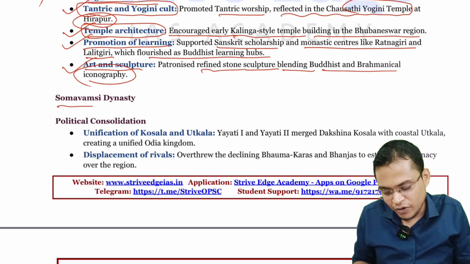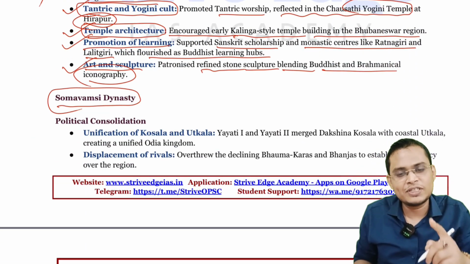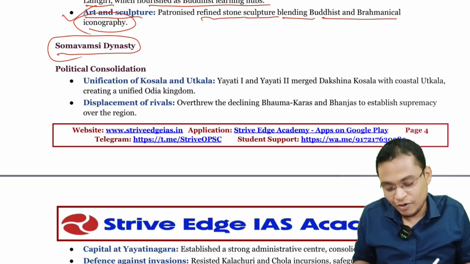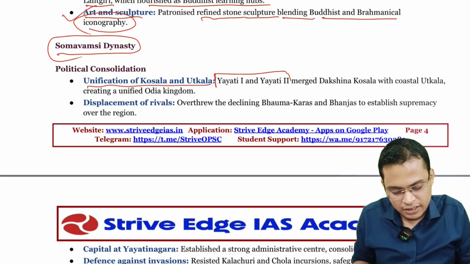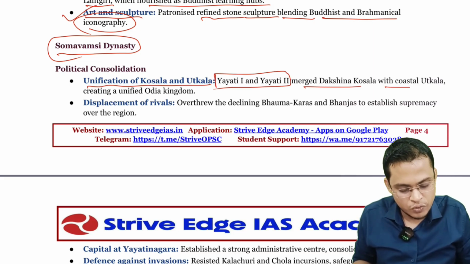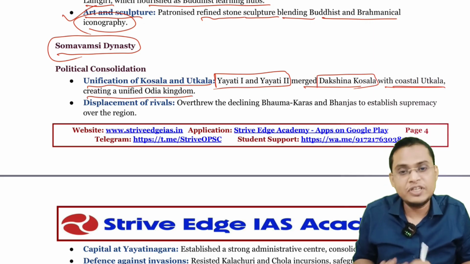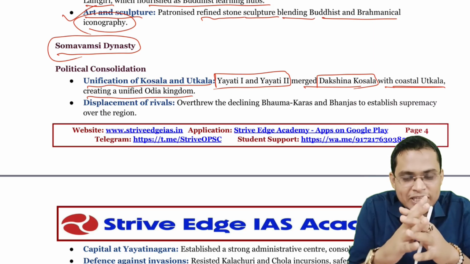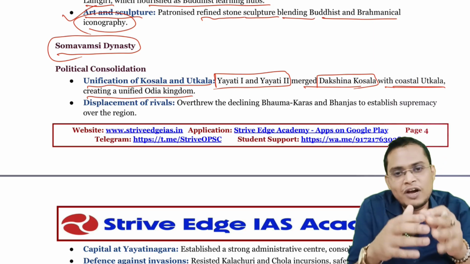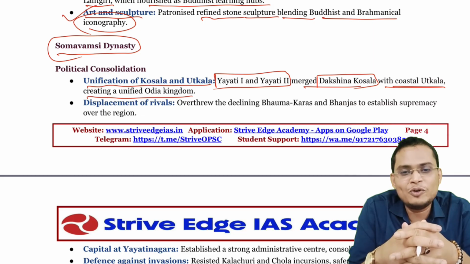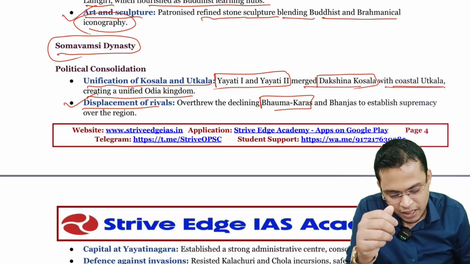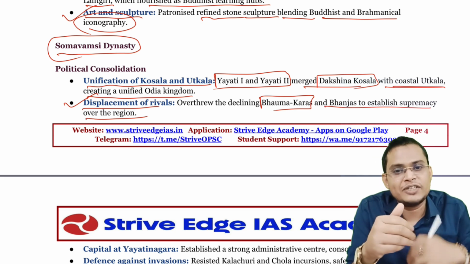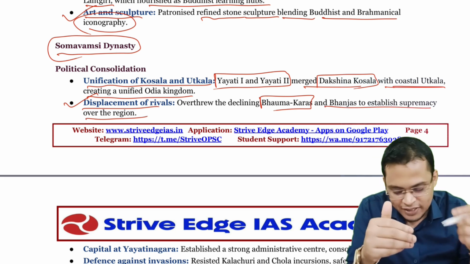Next we are going to see the contribution of the Somavamshi dynasty. First, how they politically consolidated Odisha: unification of the Kosala and Utkala regions. Yayati 1 and 2 emerged from Dakshin Kosala, merged Dakshin Kosala with coastal Kosala, creating a unified Odia kingdom. They unified small kingdoms into a big kingdom, and once there is a big kingdom, it is more powerful for further expansion. Next is displacement of rivals. They overthrew the Bhaumakaras and Vanjas to establish supremacy over their region. They overcame all their rivals to establish supremacy.